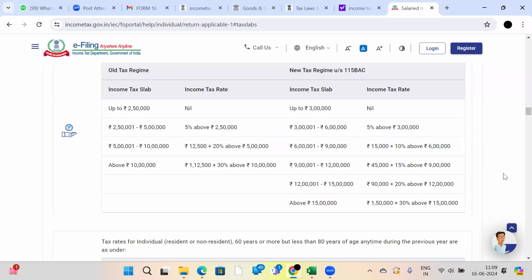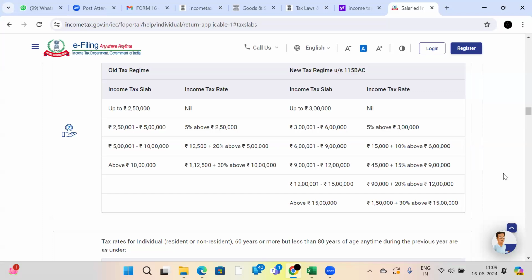Since April 2023, he did not select the old tax regime, and he is quite silent in the company. He did not give communication to his company's HR. By default, they have selected the new tax regime. See, if you have not given which regime you want to select, the company's HR will consider the new tax regime automatically.